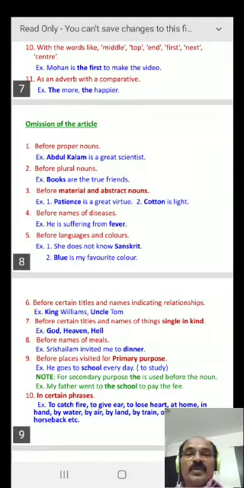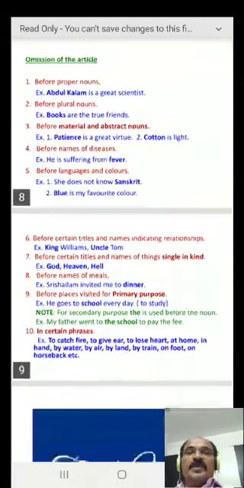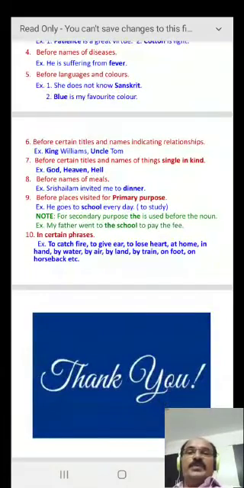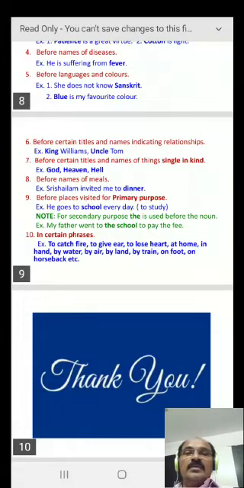6. Before certain titles and names indicating relationships. For example, King Williams, Uncle Tom. Williams is the king and Tom is an uncle. These are showing relationships. 7. Before certain titles and names of things, single in kind.